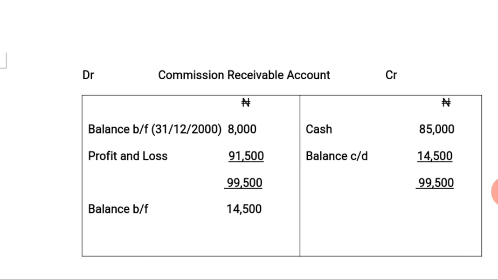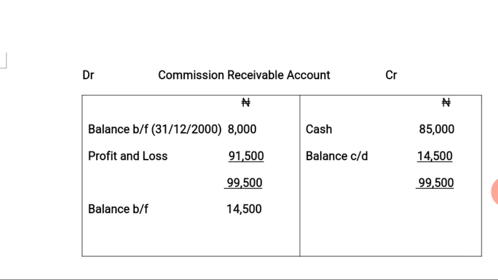That accrued income is expected to be added to the cash receipt for the year, which was 85,000 naira. By adding the two together, we have